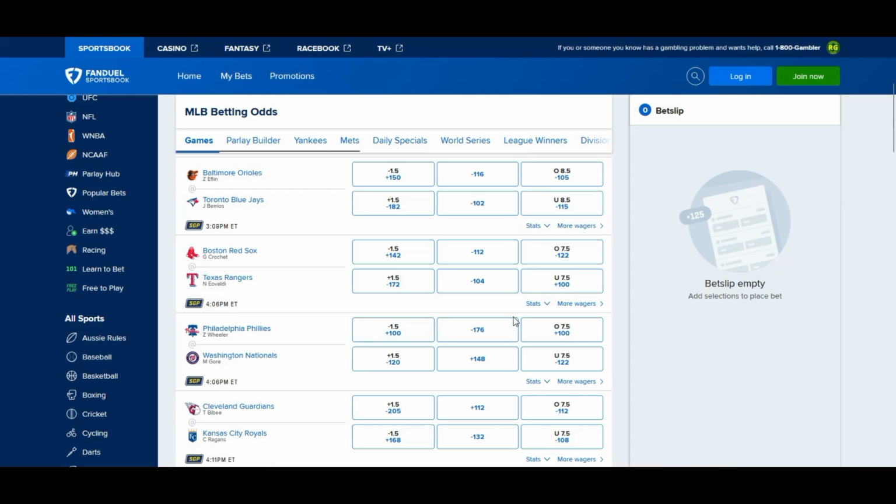The public's going with the Orioles. Obviously, they're the favorite, but I would go with the dog in this one across the board, and go with the over, only as it currently stands.